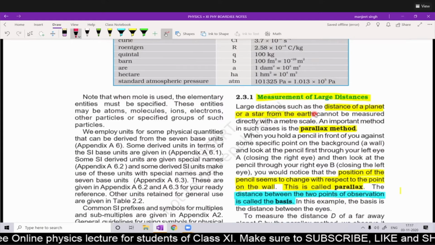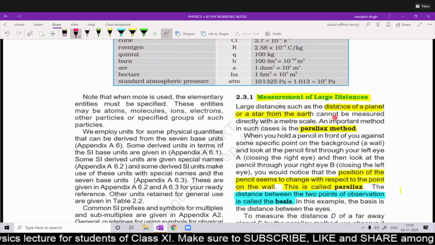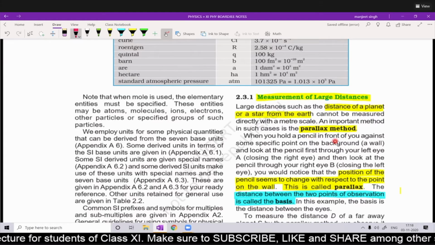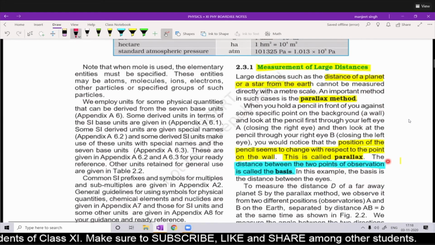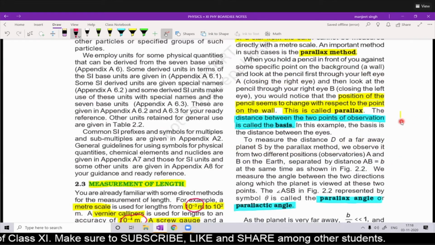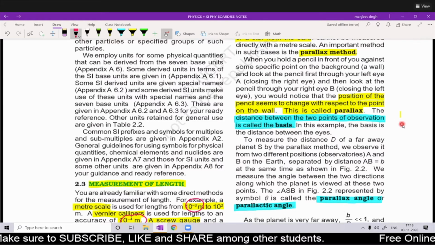Large distances, such as the distance of a planet or a star from the Earth, can be determined with the help of the parallax method. What is parallax? Suppose you are seeing a pencil, and after that pencil there is a wall, and on the wall there is a point.